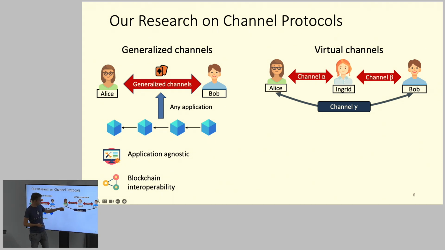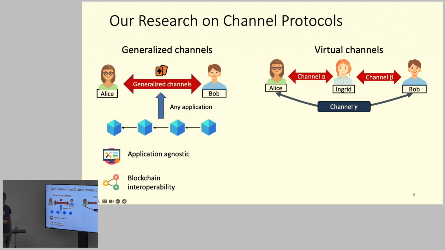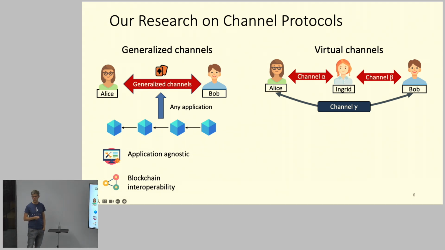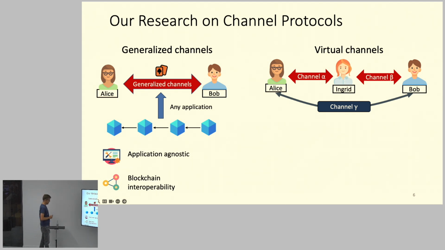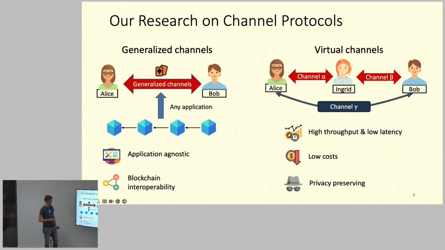But what we propose is this virtual channel, a way to use the logic in these two channels to build another layer of channels on top of this. Then you can cut off Ingrid. You don't need to route transactions over Ingrid anymore. It goes directly peer-to-peer to Bob. So they can communicate without Ingrid. They cut out the middleman again. I will explain a bit more how this works in a moment.